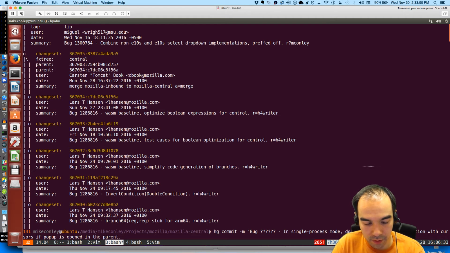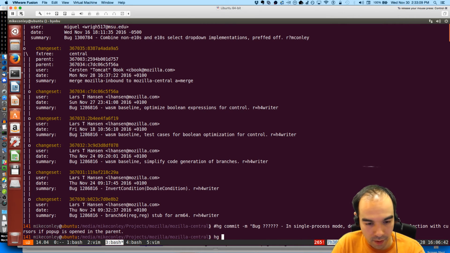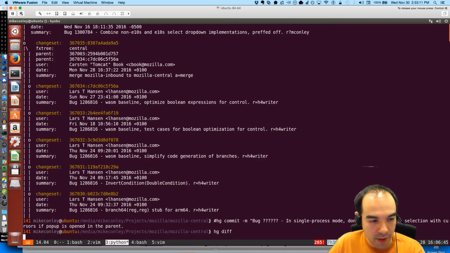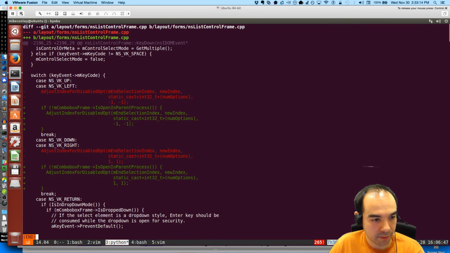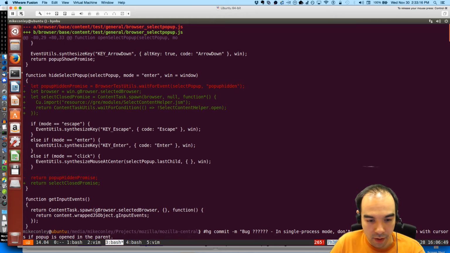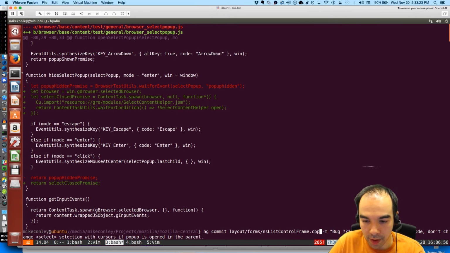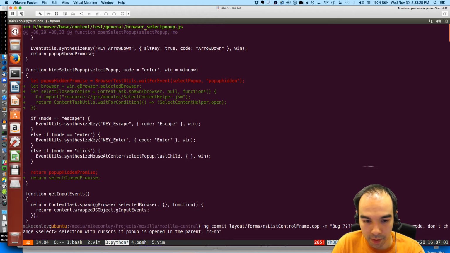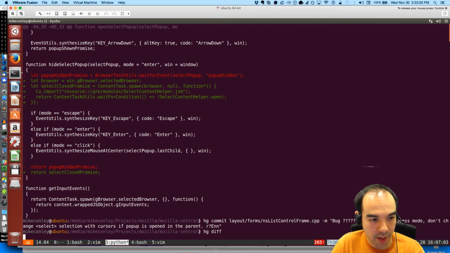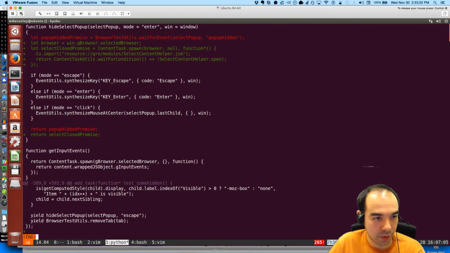Also, what are we doing? Actually, I should have two commits here. So I'm going to commit the test and have a different commit for the test. So hg commit layout forms and list control frame. We're going to do that one, have n review that one. And then for the test, we'll have n review it too, but it's slightly different.